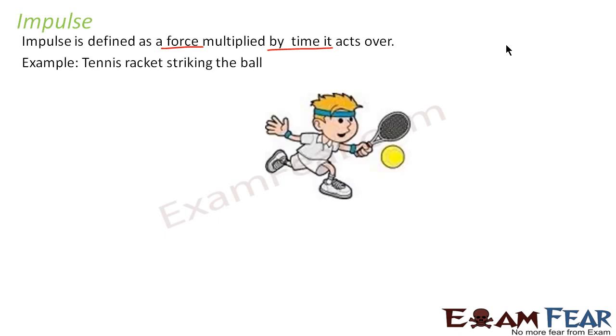Let us take a general example. The tennis racket striking the ball. Just look at this boy. He is playing tennis. He strikes the ball with the racket. What happens? Let us suppose the racket gives a force F on the ball. Now this force F acts on the ball for a very short period of time, say t. So we say that an impulse is imparted to the ball. That means the racket gave an impulse to the ball. So what is that impulse which is given to the ball? The impulse is F into t.